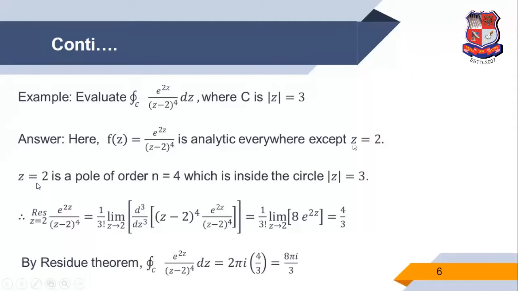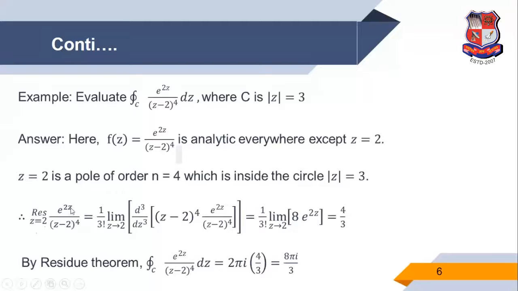Therefore, z equal to 2 is a pole of order 4, because the power of the factor is 4. And obviously z equal to 2 is inside the circle |z| equal to 3, because if we replace z equal to 2, |2| is less than 3. So now we find the residue at z equal to 2.